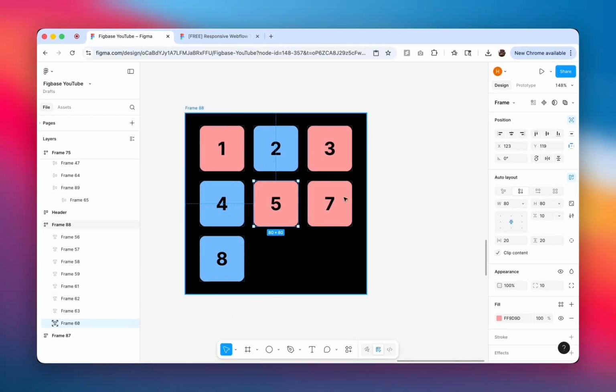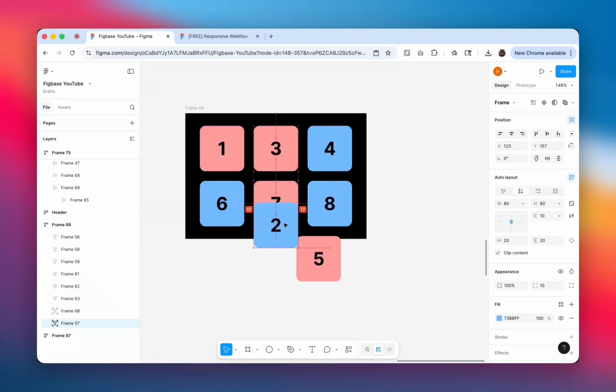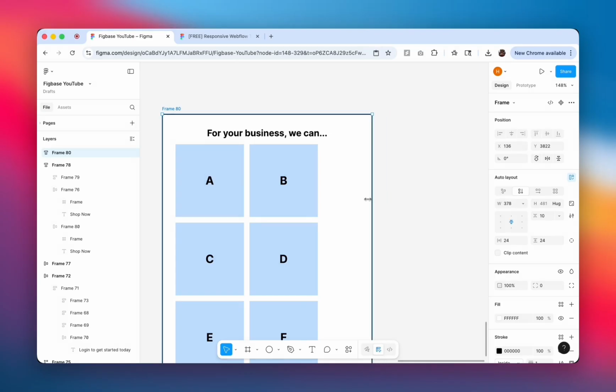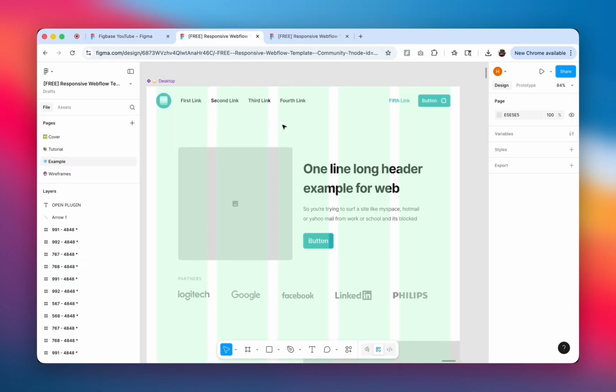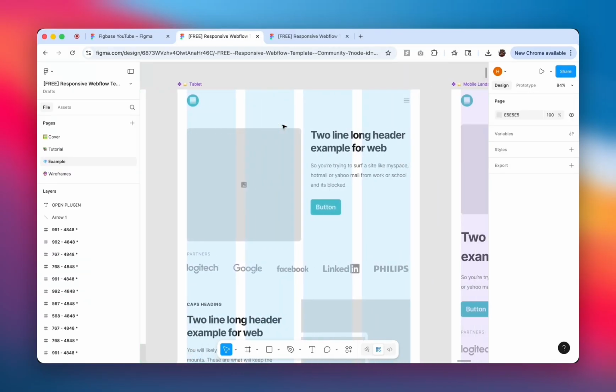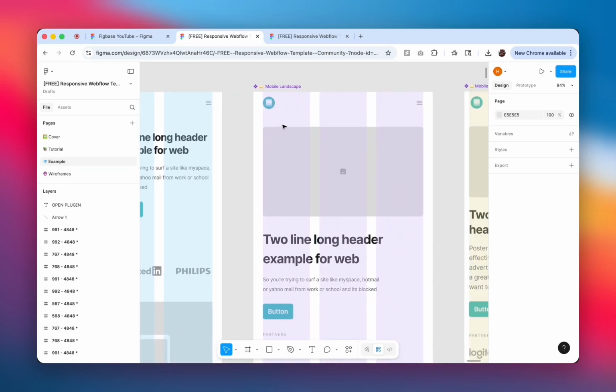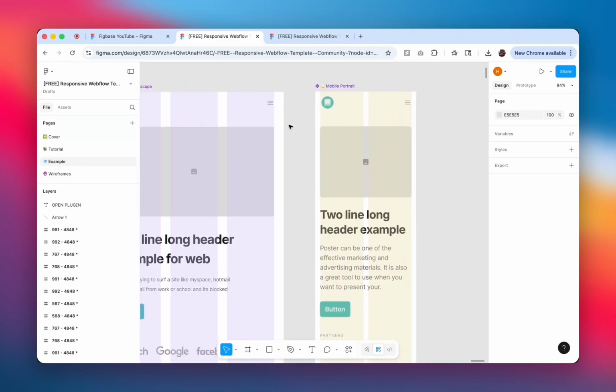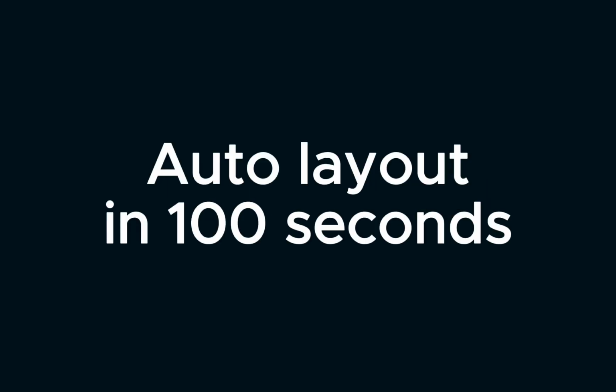This is called Ignore Auto Layout, similar to absolute positioning in CSS. When enabled, the element is excluded from the flow and positioned relative to its parent frame using constraints. Entire responsive designs can be built with nested auto layouts. Responsive layouts built with nested auto layouts adapt automatically when resized. Elements reflow from desktop to mobile without creating separate designs. This has been Auto Layout in 100 seconds.